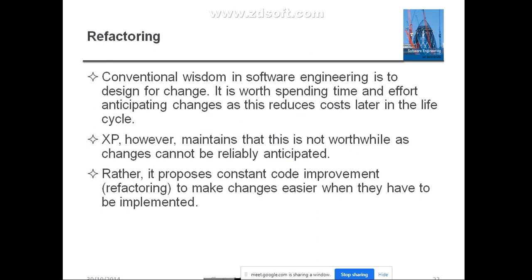You are going to add a lot of code, so in the existing code itself you can do some improvements to add those functionalities. That is also possible, so that it is easier to make the changes when they have to be implemented. Just remember, refactoring is nothing but continuous code improvement. Clear?